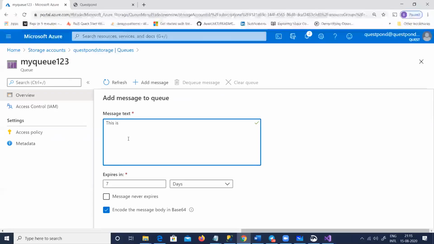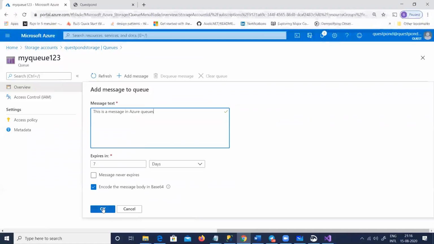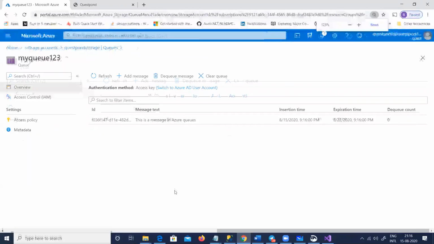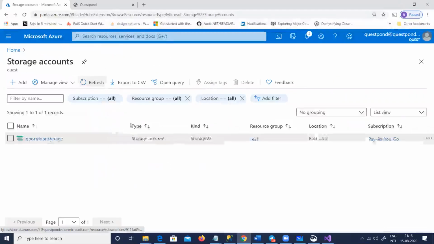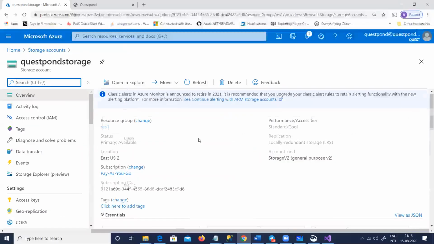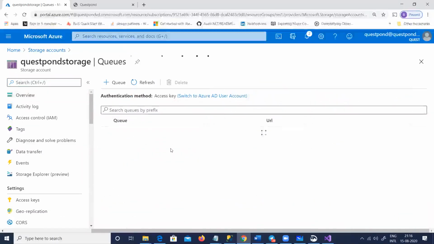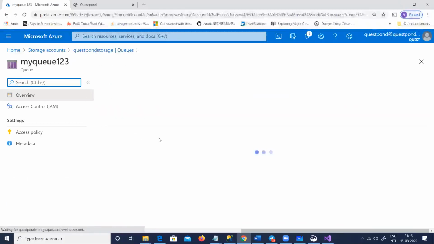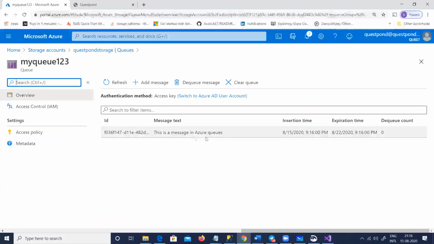This is a message in Azure queues, right? Do you have any kind of expiry? No, I don't have it. I'll just keep it. I'll just paste that message as it is. So you can see now in my queue, sorry, in my queue 123, I have this message. This is a message in Azure queues, and we want to read it, right? So let us see now.